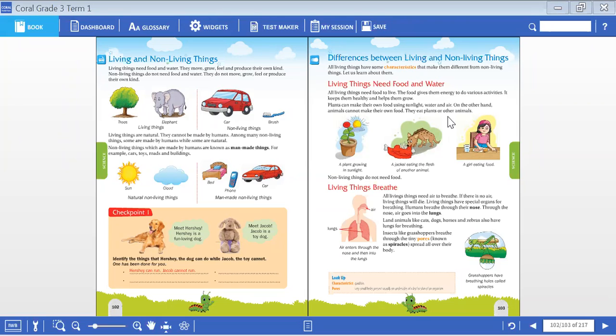You can see it in the aspect of food and water. We have seen the difference between how humans get food, how animals get food, and how plants get food.